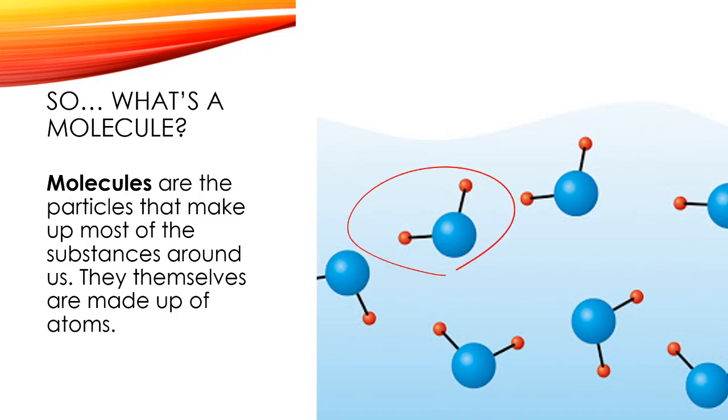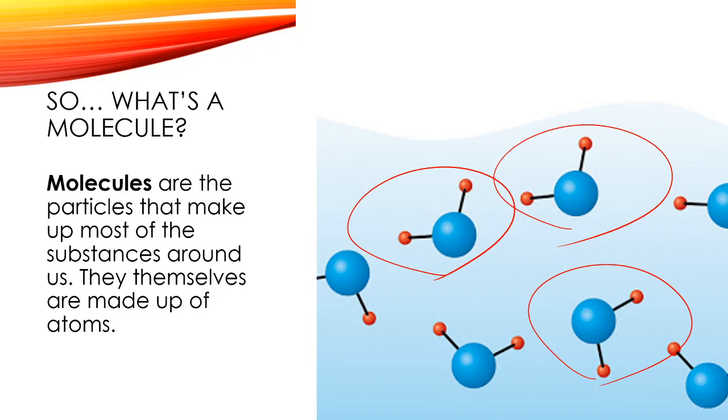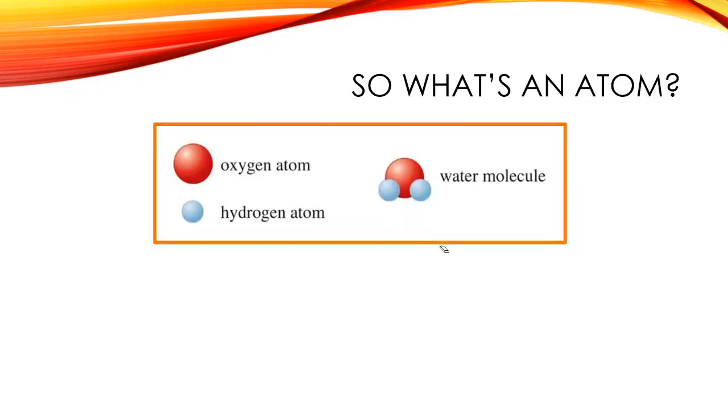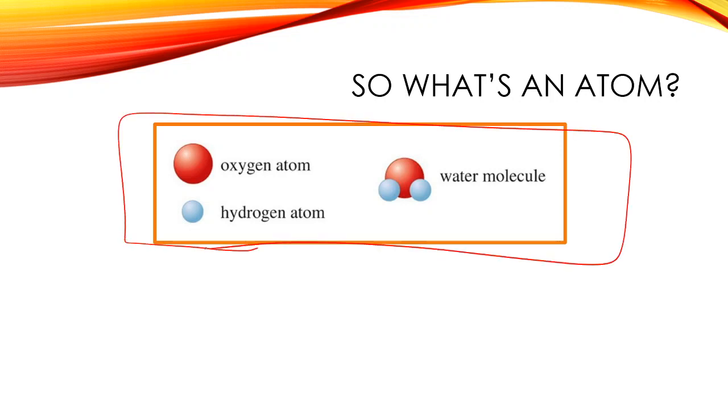So in this diagram, it looks like we're looking at some kind of ocean wave or something, and it's made up of water, and of course it's showing for us all the little water molecules, these tiny little small particles of water. But then if that's a molecule, what's an atom? This diagram makes it really clear. So over here you have a water molecule, and that's the smallest bit of water that you could possibly have.